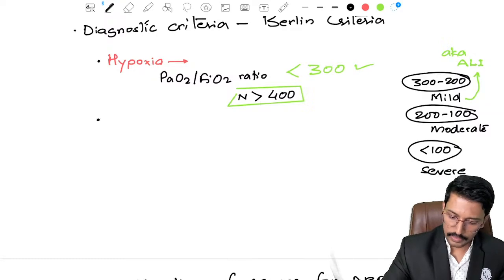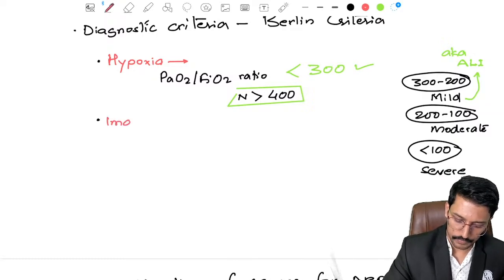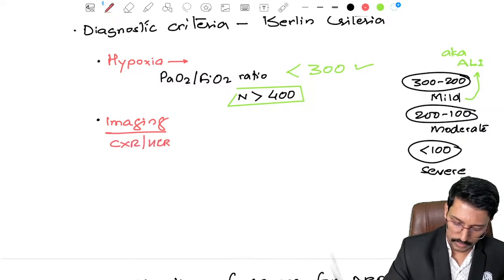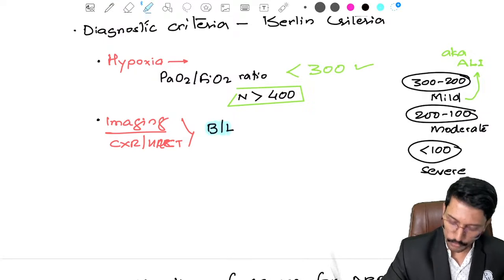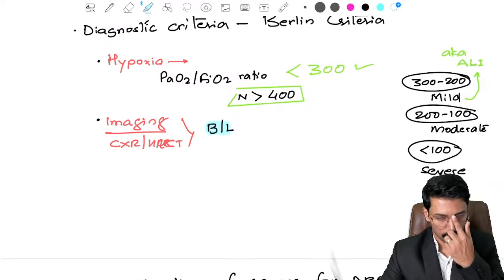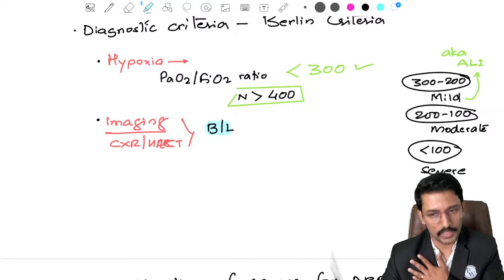Okay. The second criterion is on imaging. Imaging can be in the form of either chest X-ray or CT thorax, HRCT. In the imaging, there should be bilateral opacities. I'm highlighting bilateral here because if a patient has unilateral opacities on the chest X-ray, it is less likely to be ARDS.